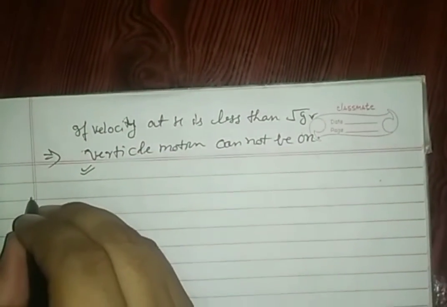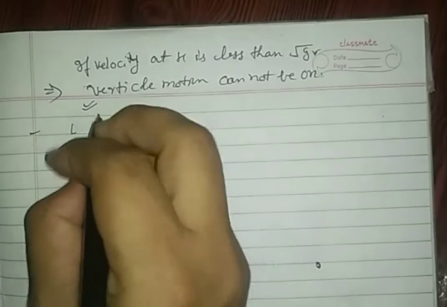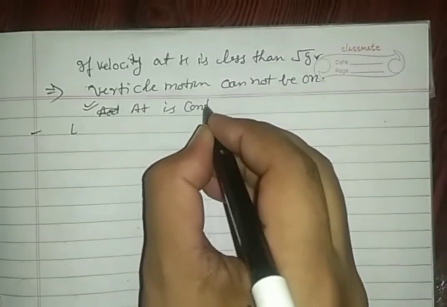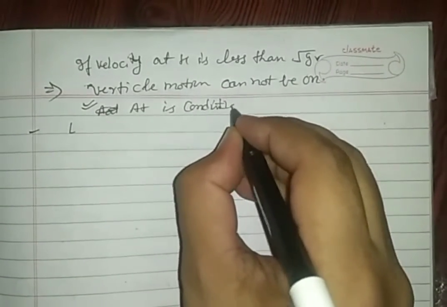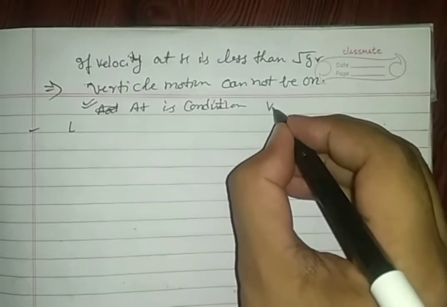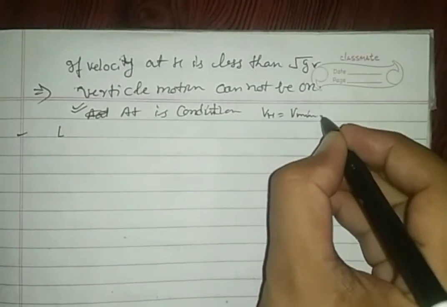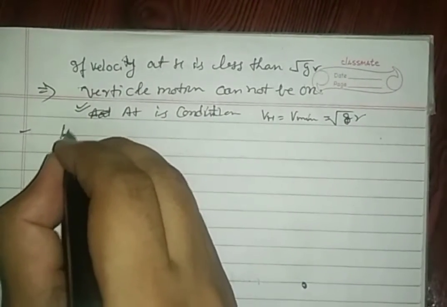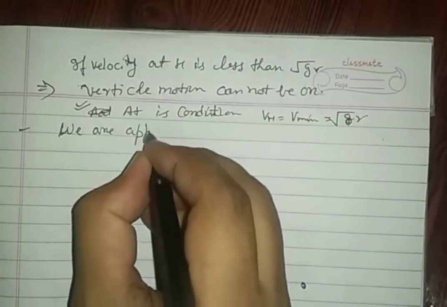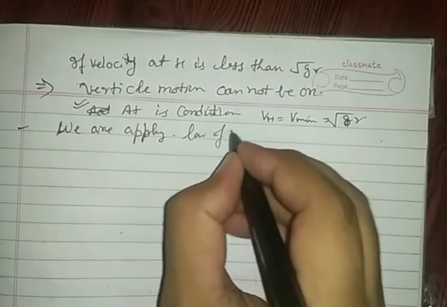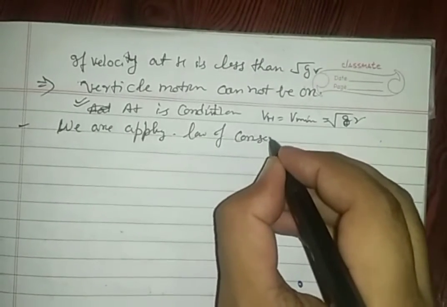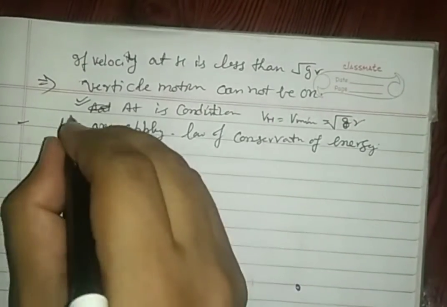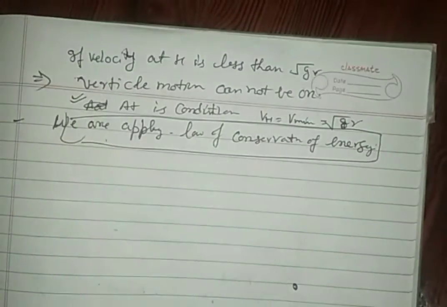Now we are going to apply, at this condition when VH is equal to V minimum, which is equal to under root gr, the law of conservation of energy. We want to apply the law of conservation of energy.